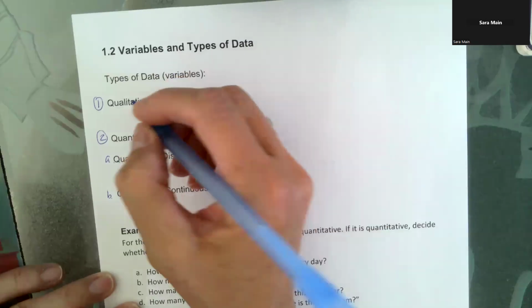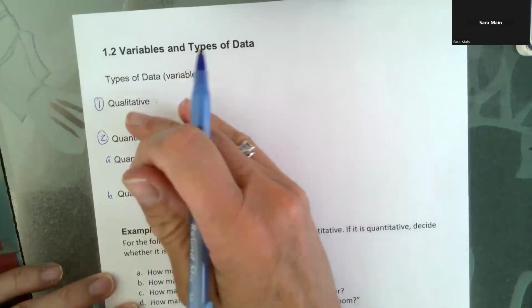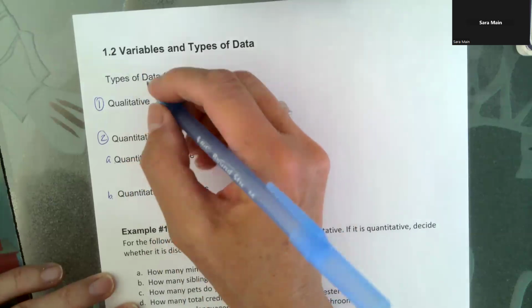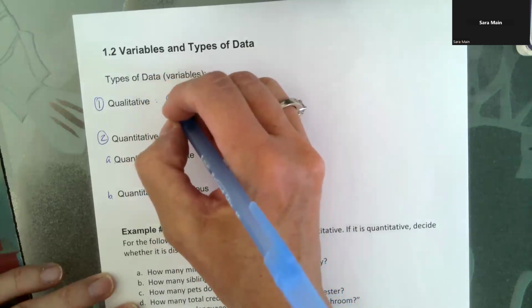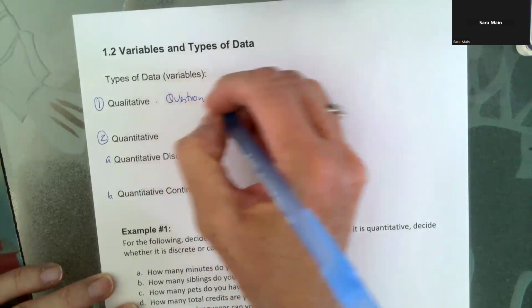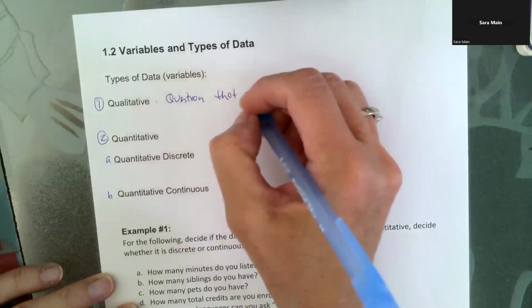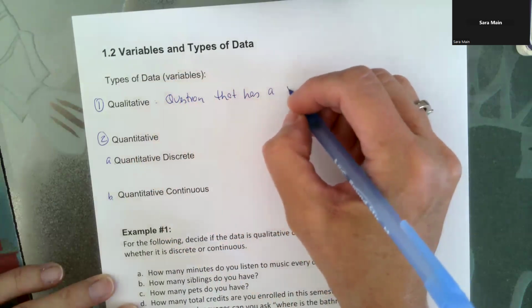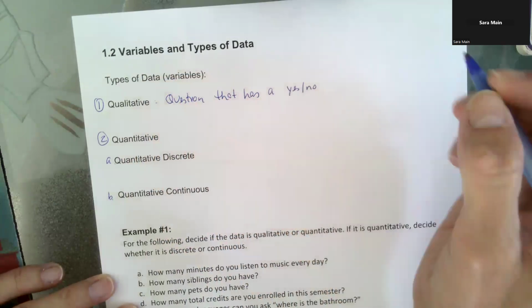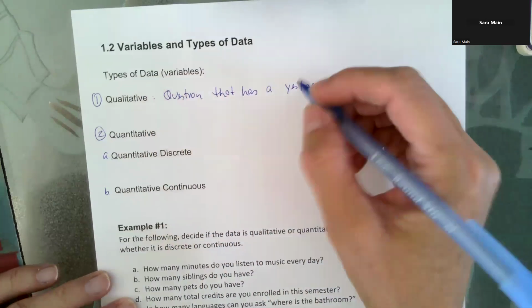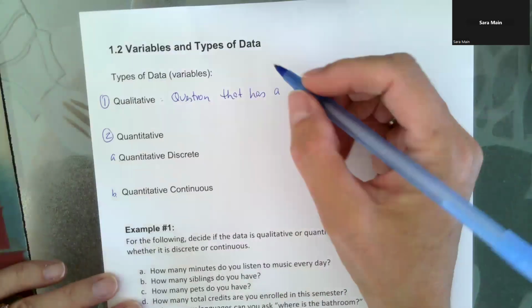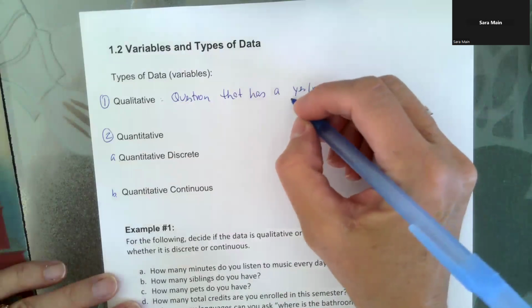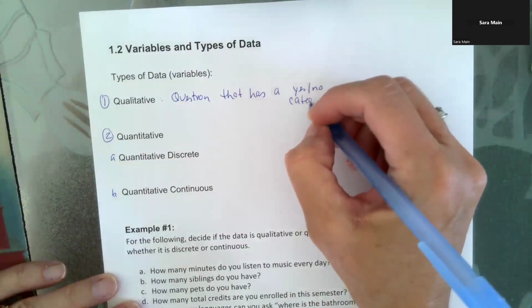And you would tell it's a qualitative variable when it's a question that has a yes or no answer, or it's categorical in some way.